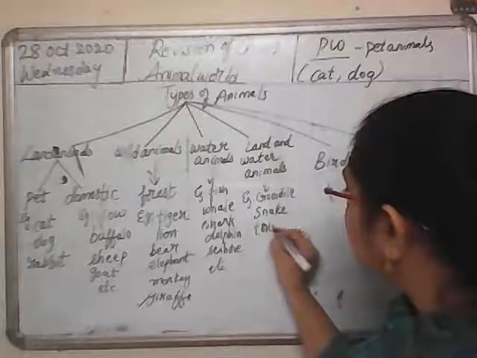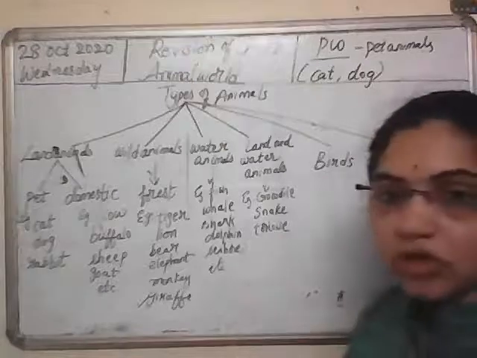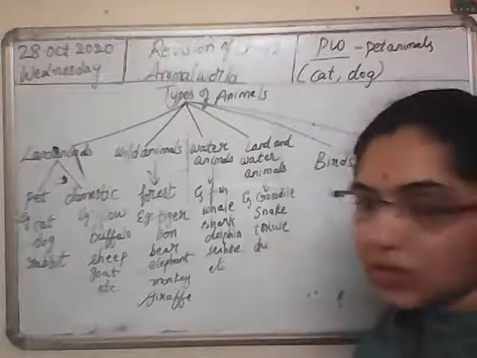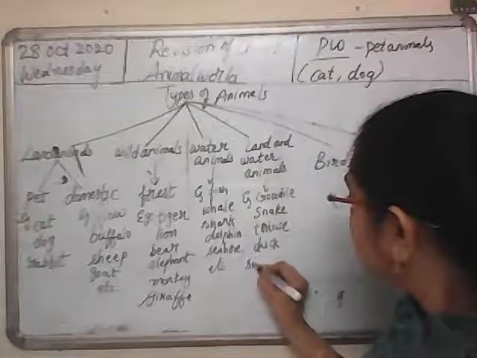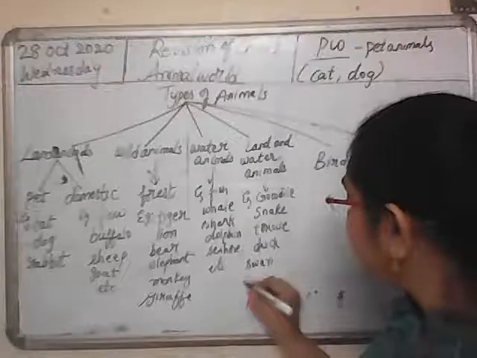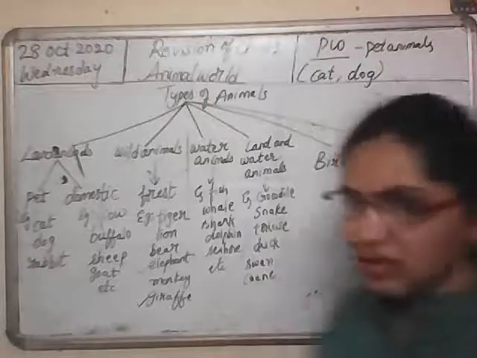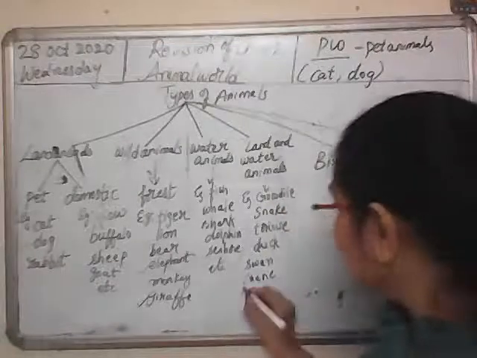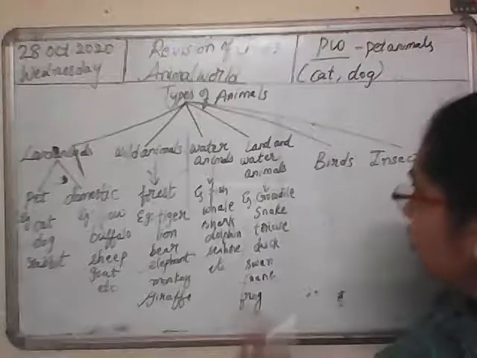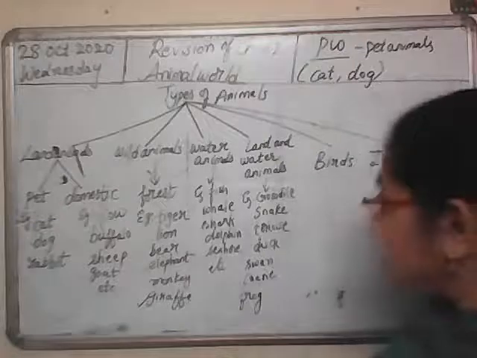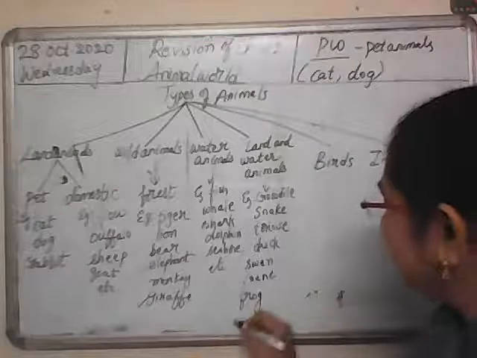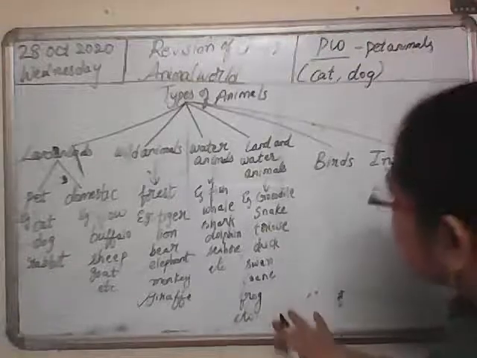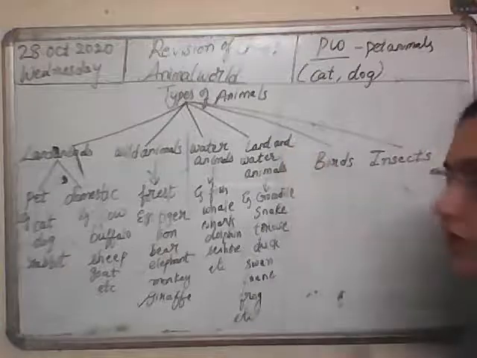Tortoise. Tortoise can live both on land and in water. And if you see duck, even some birds, water birds like duck, swan, crane, all these, they hop on land, and they even swim in water. And main is frog. Frog, it lives both on land and in water. So these are some examples, etc. So these are some animals which can live both on land and in water.